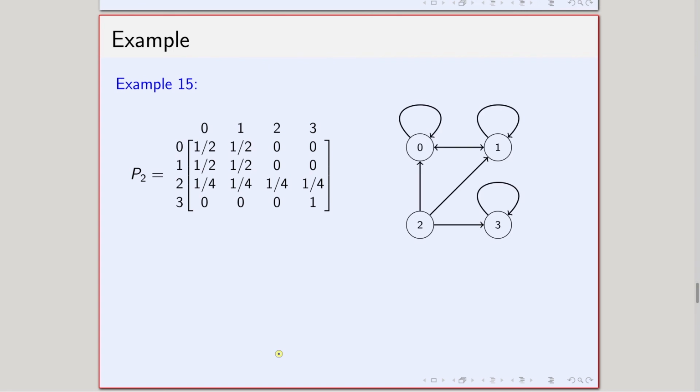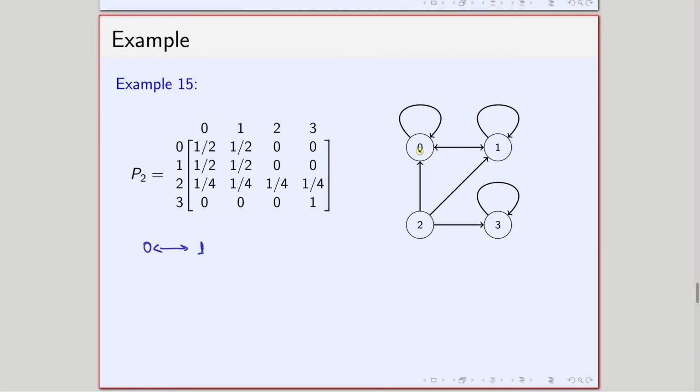Again a one step transition probability matrix is given, and again we can draw the diagram, the graph, like this. The interpretation is the same: if there is a directed edge, there is a positive probability of going from one state to another in one step. Now I can see that 0 and 1 communicate.